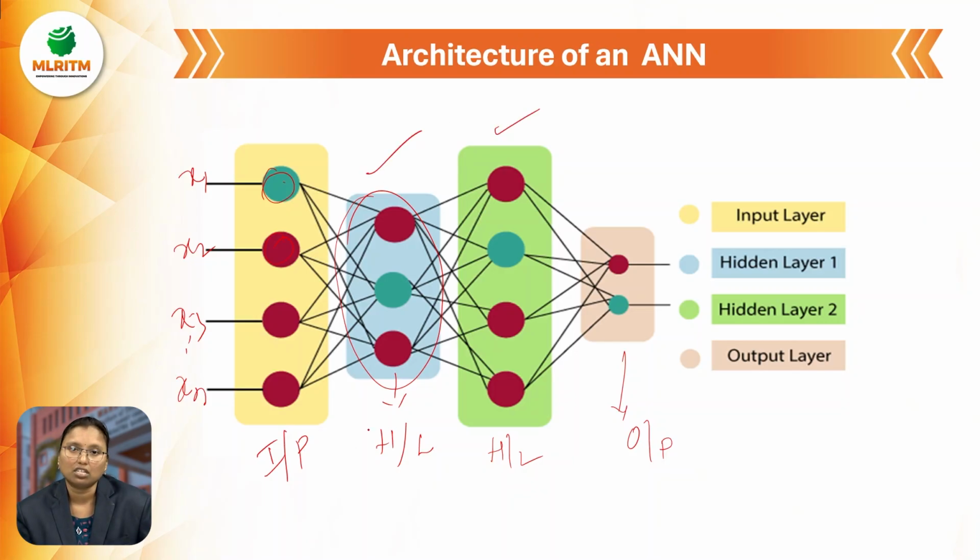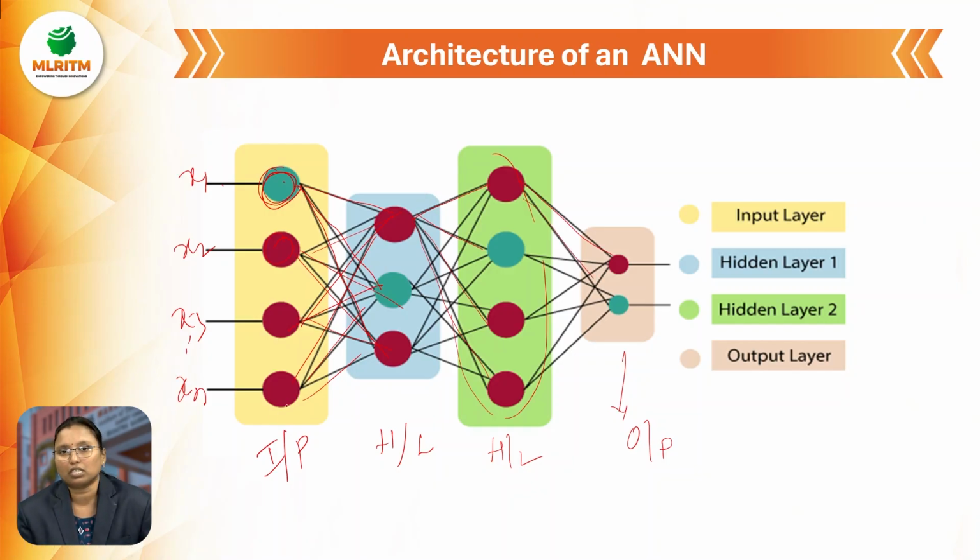But the condition is that each input node is connected to each and every hidden node through weights. You can clearly observe in the diagram that x1 is connected to each and every hidden node. In the same way x2, x3 and xn also. And each hidden layer is also connected to the next hidden layer. In the same way, the last hidden layer is connected to each and every output node.